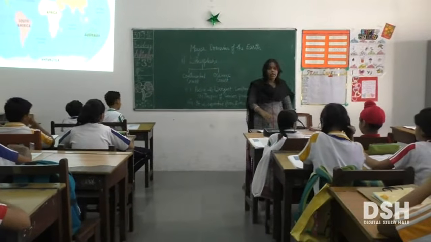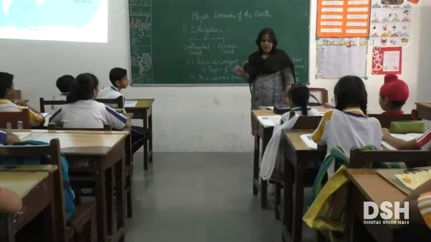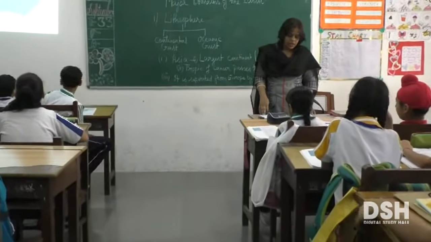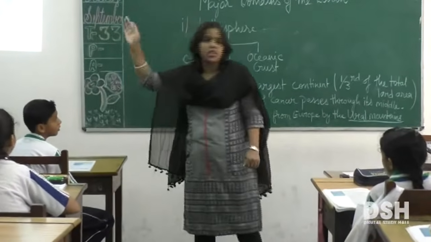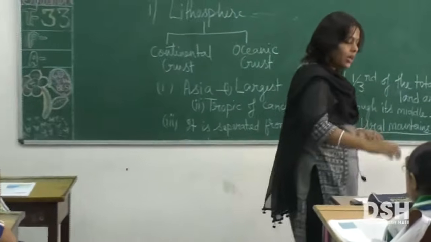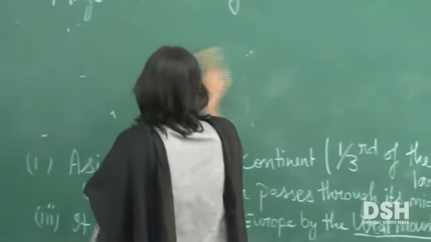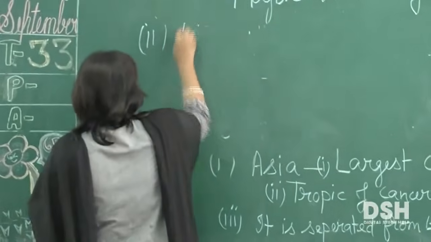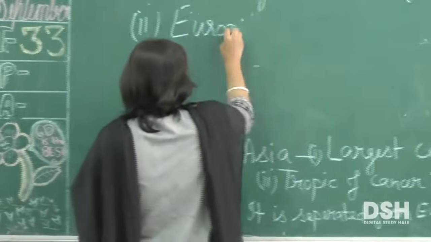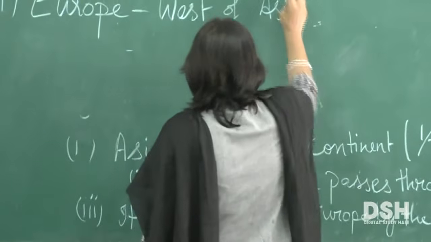So do you think Europe is smaller than Asia? Yes. Europe is much smaller than Asia, and it lies to the west of Asia. So we are now going to deal with Europe, the second continent. We find that it is in the west of Asia, isn't it? West of Asia, very small, much smaller.